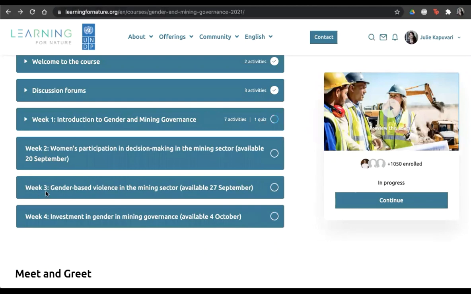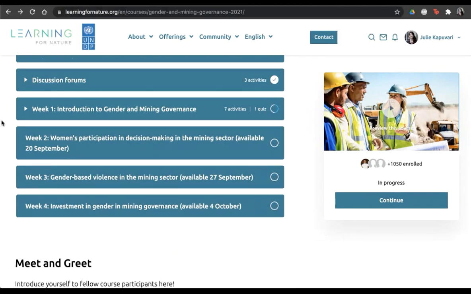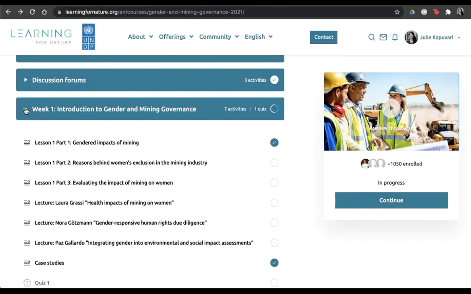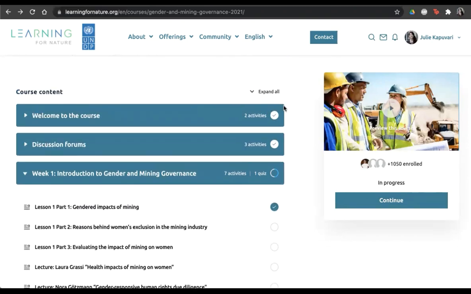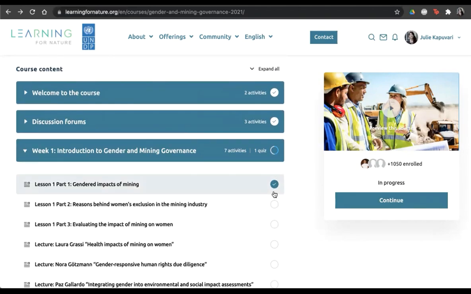Weeks 2 and 3 will follow the same format as week 1, while week 4 will also contain a brief survey about your learning experience. Now you might wonder, how do I know if I'm on track with all the course activities? At any point in the course, you'll be able to easily track your progress. Once you complete any of the activities, you'll see a check mark next to that activity. Your course completion certificate will be automatically generated once all of the activities in the course homepage are marked with check marks. And that's it.